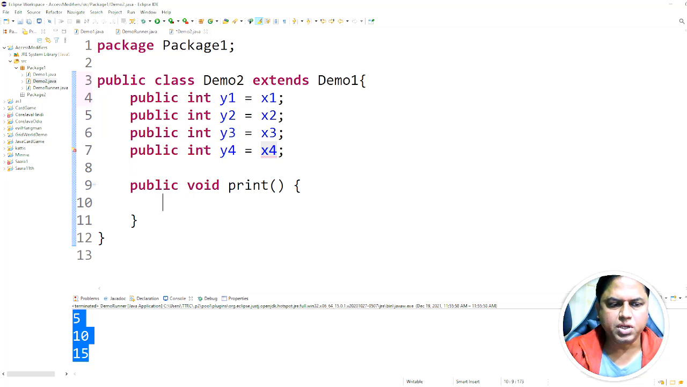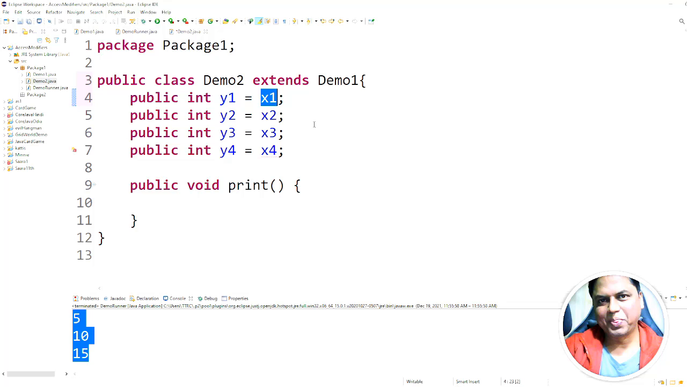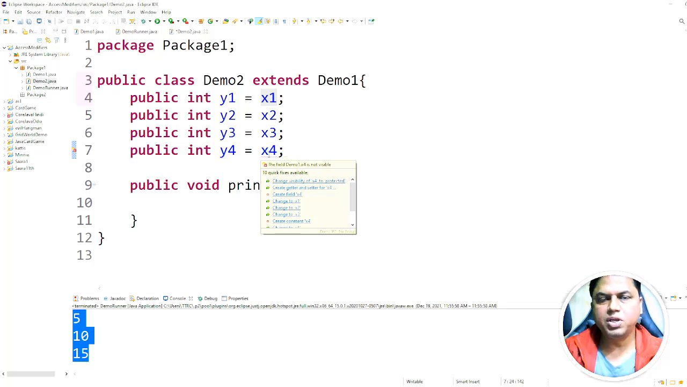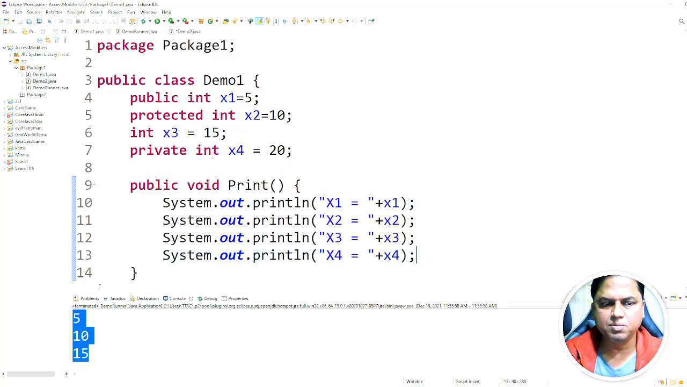So what exactly am I doing? I am trying to access all the values of the superclass and assign them to new variables, right? So the value of x1 of the superclass, I want to assign to the variable y1. Okay, but see, on this fourth one, it is throwing an error. And what is the error? The field demo1.x4 is not visible. And why is it not visible? Because it is of private access modifier.